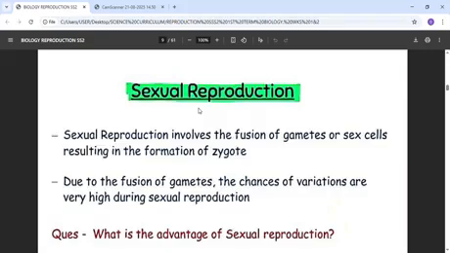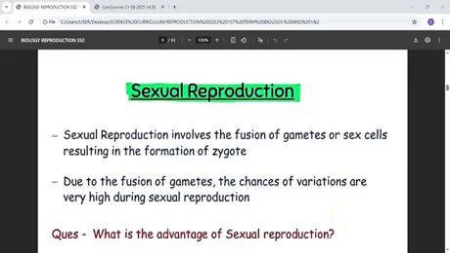So in the last class we talked about asexual reproduction. This class we will be talking about sexual reproduction. What is the meaning of sexual reproduction? This involves the fusion of gametes or sex cells, which results in the formation of zygotes. When we say gametes or sex cells, we are referring to the sperm and the egg. So they come together to produce zygotes.